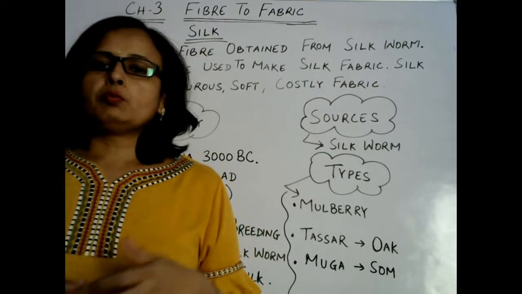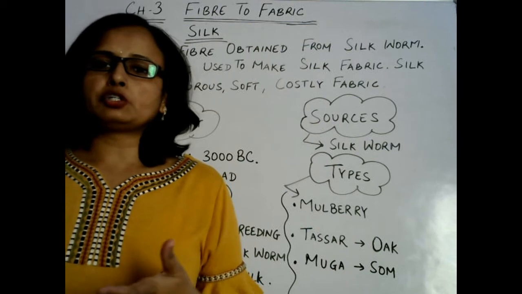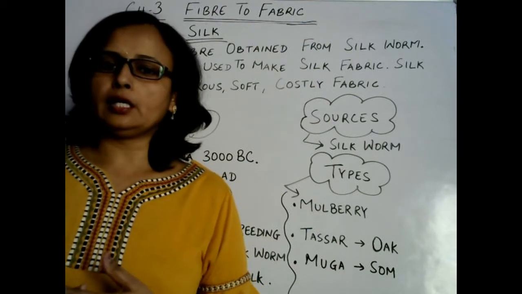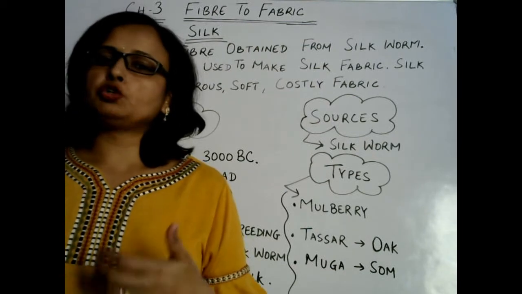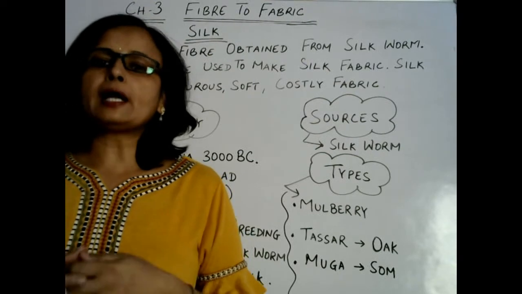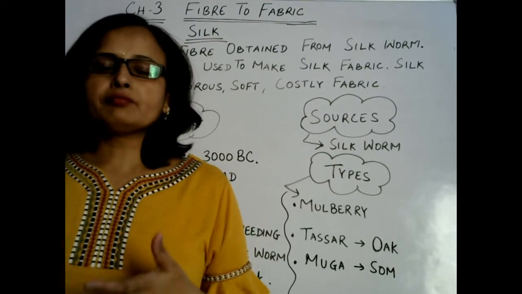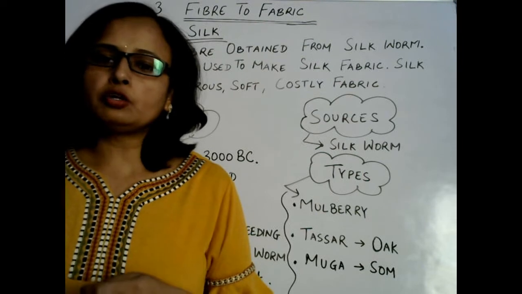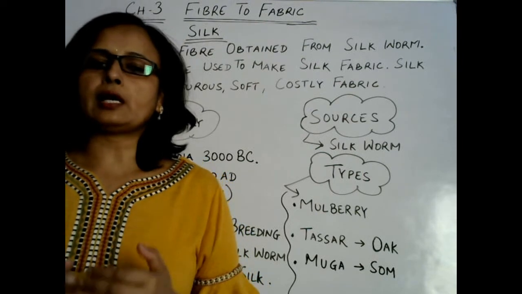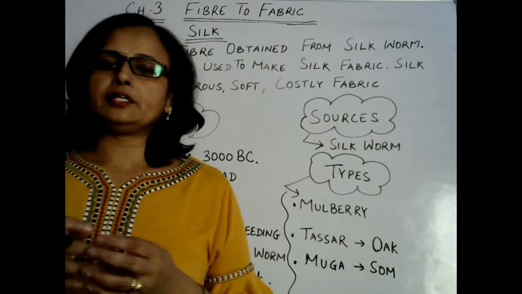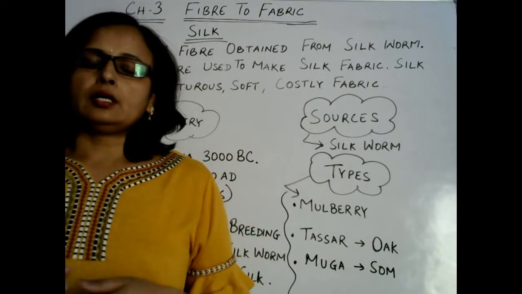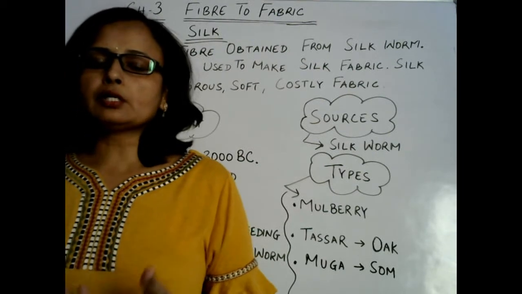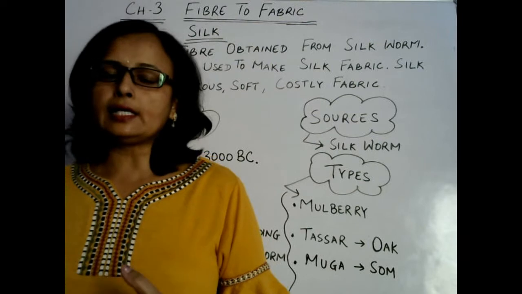Okay, so what are these natural fibers made up of? Protein. And in grade 6 you have learned about plant fibers, and plant fibers are made up of cellulose. This is the difference between plant and animal fiber, right? Now let us discuss more about silk fiber.